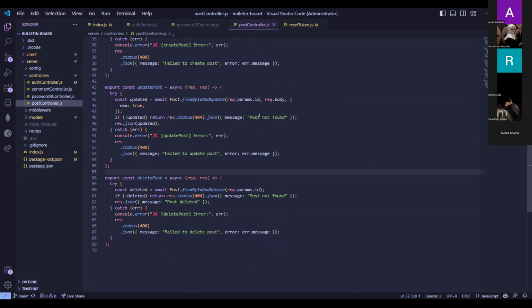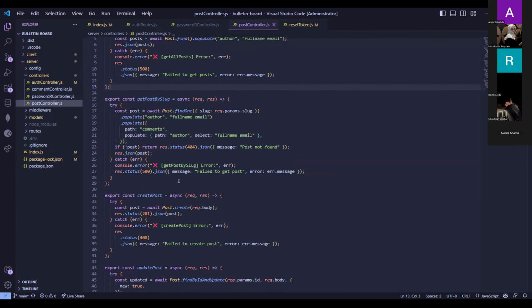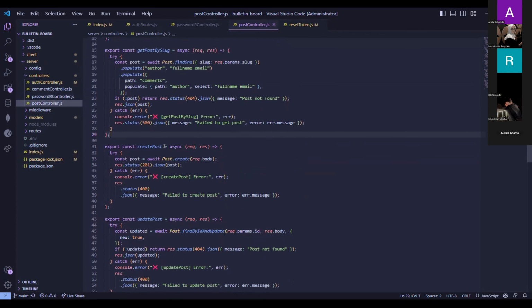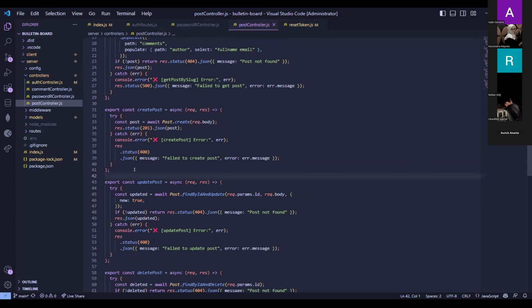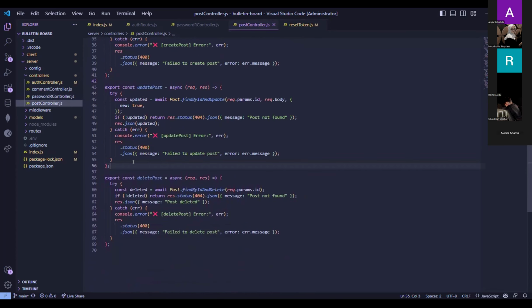And then there is the post controller. In the post controller, like Ria has just done, there is get all posts, so we can get all the data of the postings, and then get post by slug. It's almost the same actually, but this is to filter and sort the post. And then there's create post to make a new post, and then there is update post and delete post if you want to update and delete our posts.